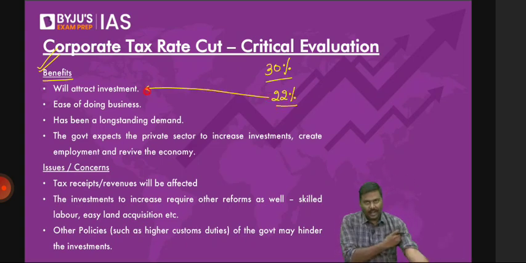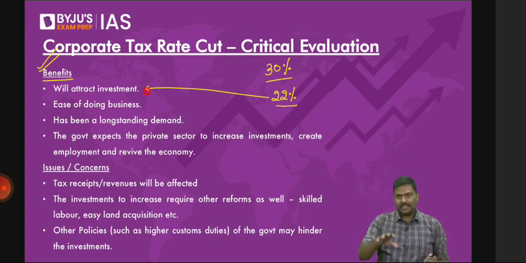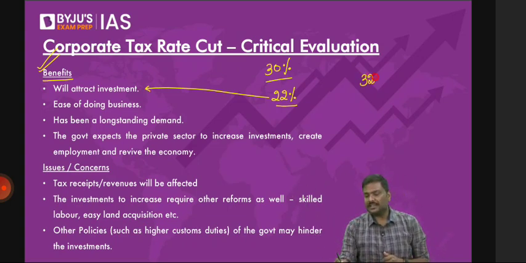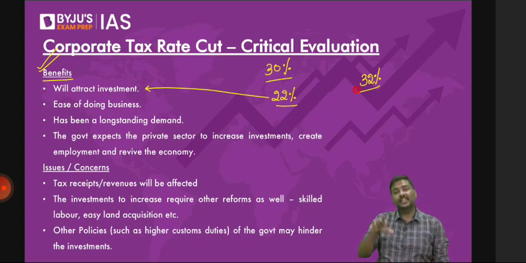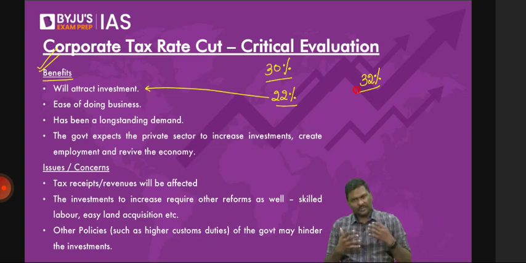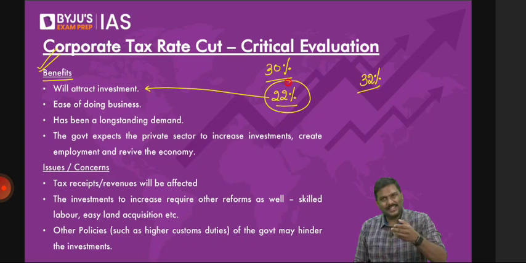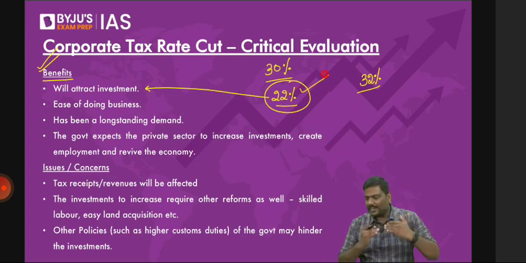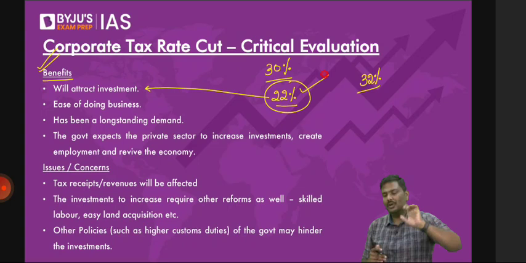Why? Imagine you're a manufacturer. In your country, the tax rate is, let's say, 32%. You're already there in the country. The tax rate is 32%. The government of India says, pay tax rate at 22%. Right? As an investor, would you not be interested in investing in India? Just think of it. If the corporate tax rate is reduced from 30% to 22%, one more option is there for you. Will the foreign investors, will they not be interested in investing in India? Of course, the answer is yes.